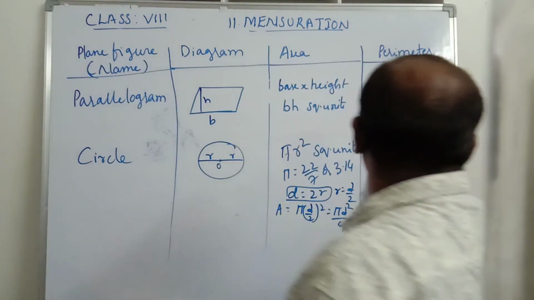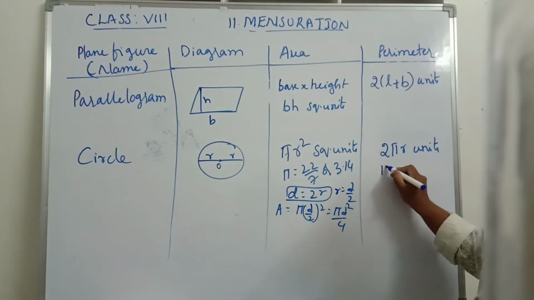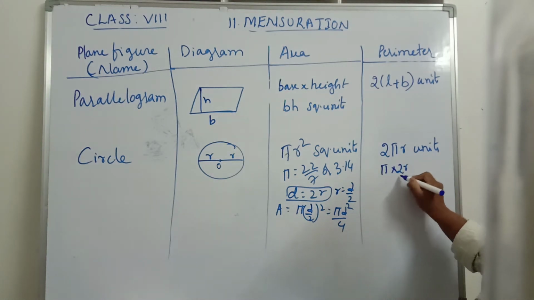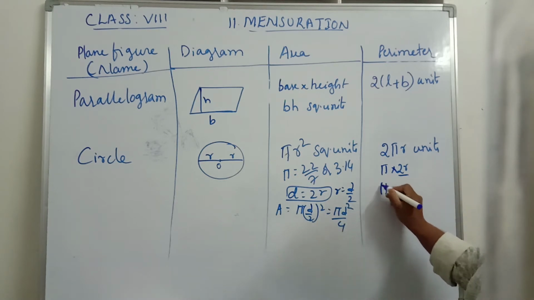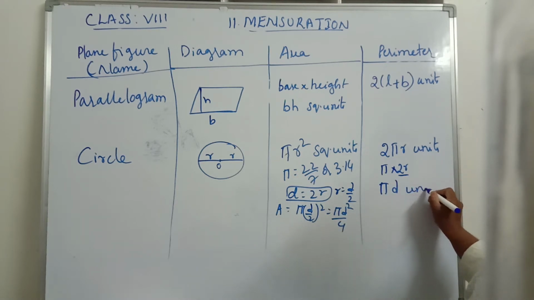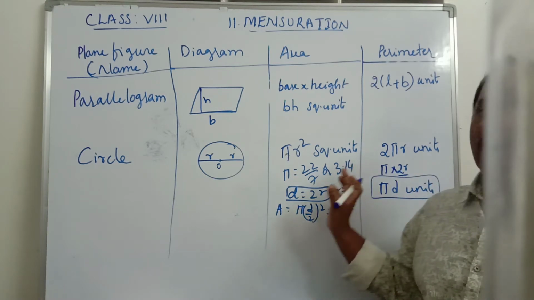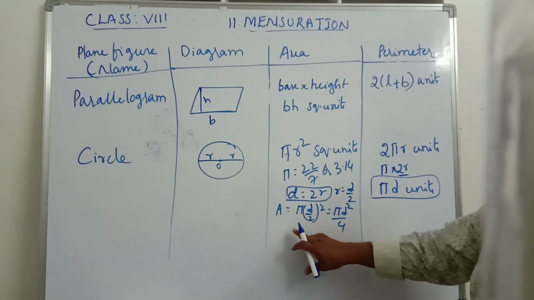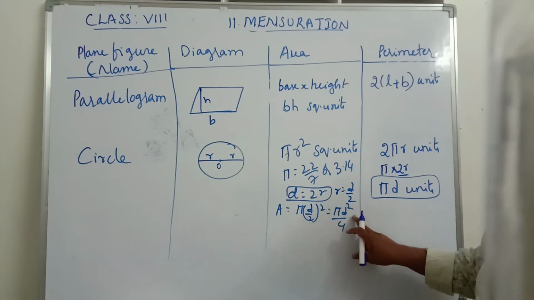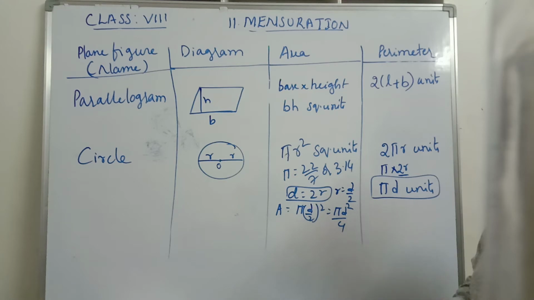Similarly, 2 pi r can be written as pi into 2r, where 2r, 2 times the radius, is the diameter. Therefore it is pi d units, the circumference of the circle when the diameter is given. Here the area of the circle when the diameter is given is pi d square by 4 square units. If the radius is given, the area is pi r square square units, and the circumference is 2 pi r units.